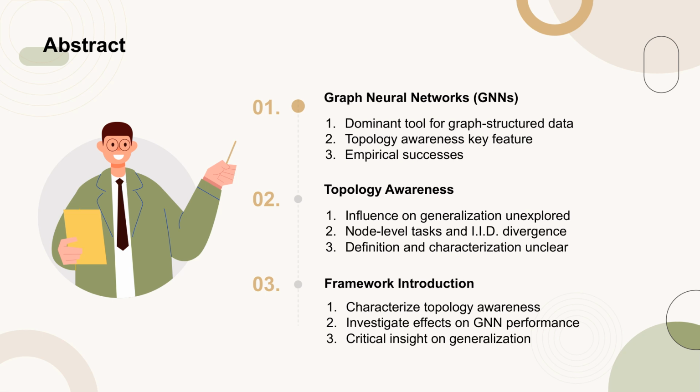The paper introduces a comprehensive framework to characterize the topology awareness of GNNs across various topological features. This framework reveals that enhancing topology awareness may not always be beneficial, as it can lead to unfair generalization across structural groups. The paper also presents a case study using the shortest path distance metric on benchmark datasets, confirming these theoretical insights and demonstrating the practical application of the framework in solving the cold start problem in graph active learning.